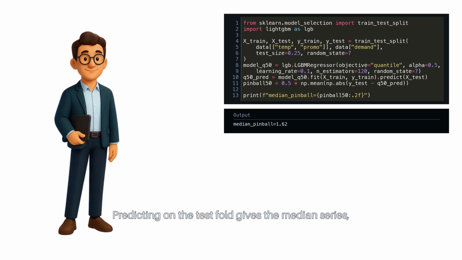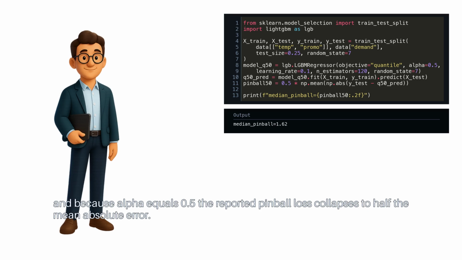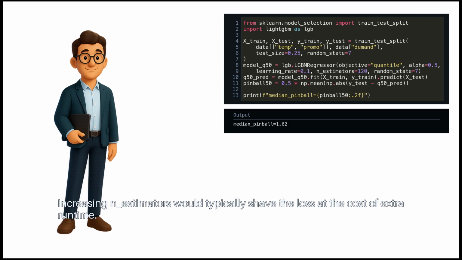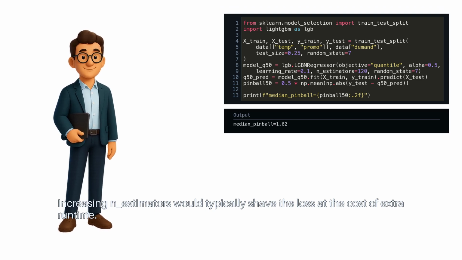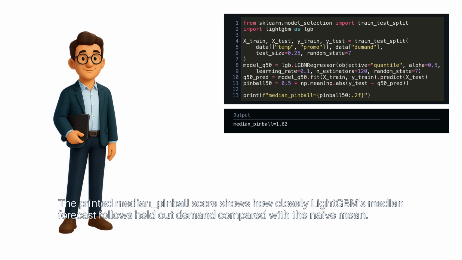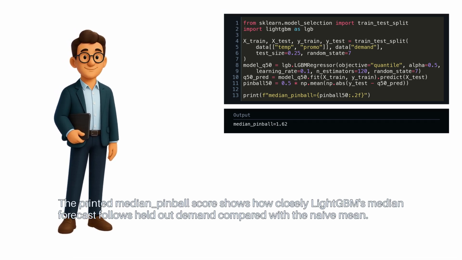Predicting on the test fold gives the median series, and because alpha equals 0.5, the reported pinball loss collapses to half the mean absolute error. Increasing n_estimators would typically shave the loss at the cost of extra runtime. The printed median pinball score shows how closely LightGBM's median forecast follows held-out demand compared with the naive mean.